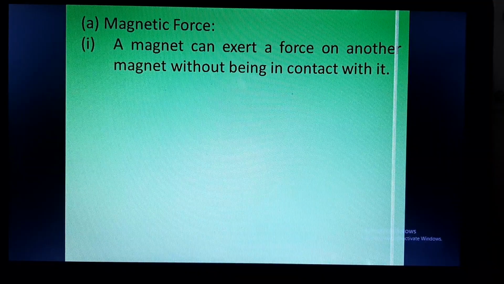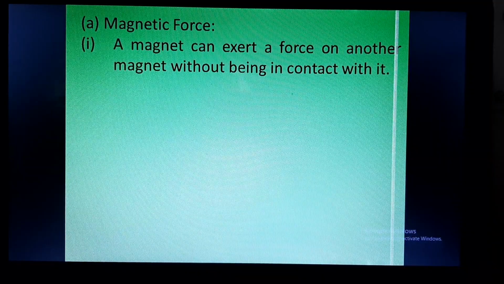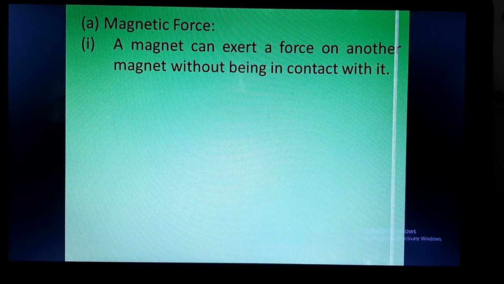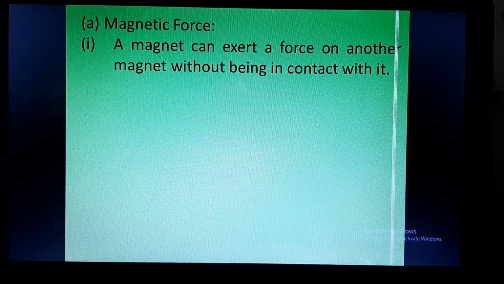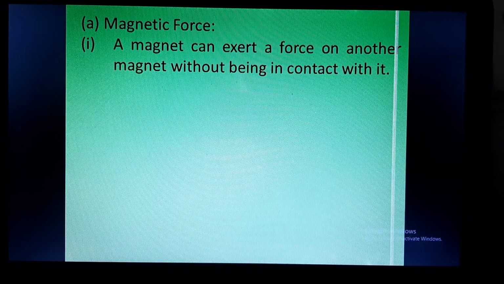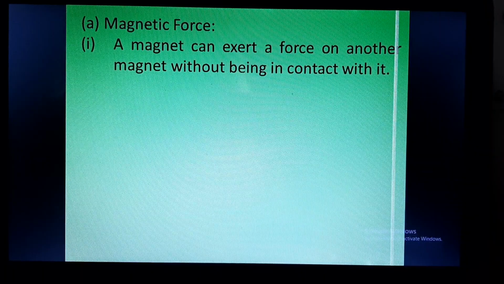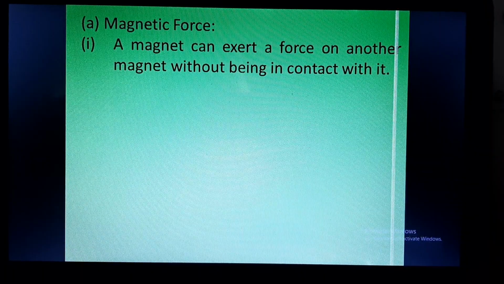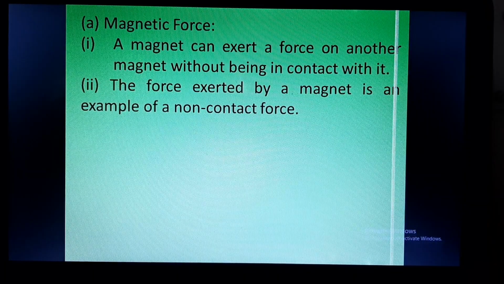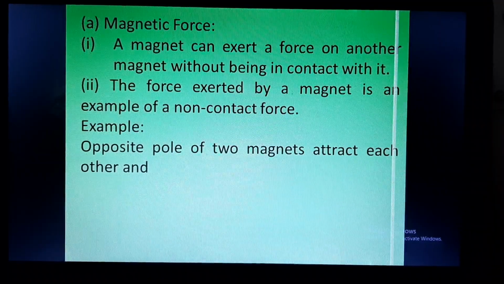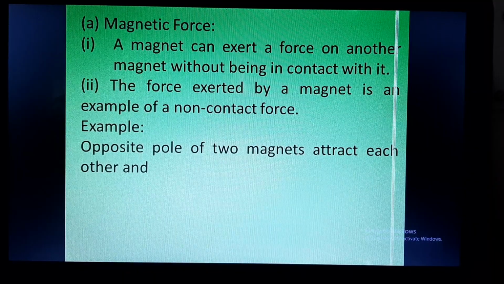A magnet can exert a force on another magnet without being in contact with it. We must have observed that one magnet can pull or push another magnet without touching it or without having any point of contact. The force exerted by the magnet is therefore an example of non-contact force because it is not coming in contact. Example, when you bring two opposite poles of two magnets, they attract each other.